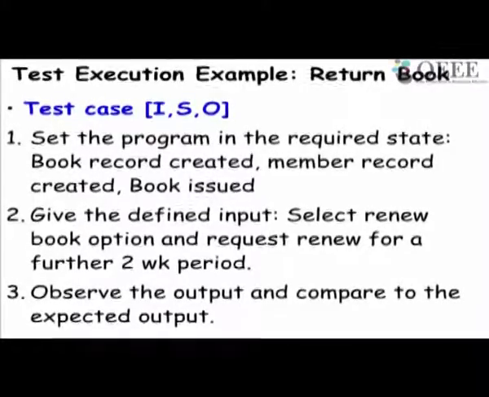So this is the state of the system at which the book record exists and the book has been borrowed by a member. Only then can we test the return book. If the members have not borrowed any book, we cannot test the return book. And then we give the input, which book to be returned, and then observe the output and compare it with the expected output. So it consists of three things: the input to be given, the state at which it is to be given, and the expected output.